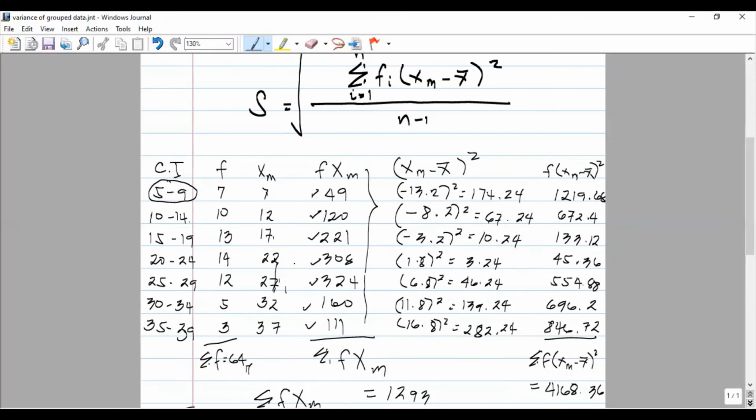And 22 minus 20.20 is 1.8, squared is 3.24.